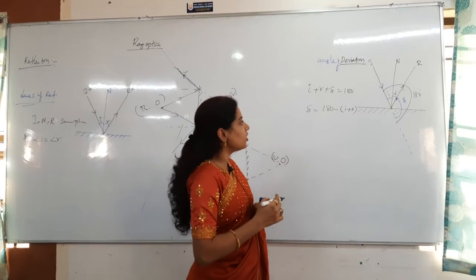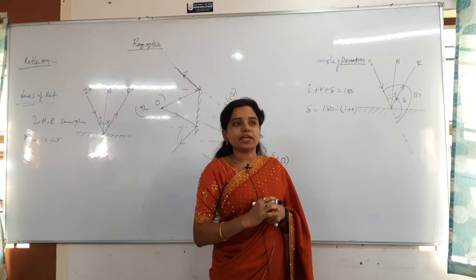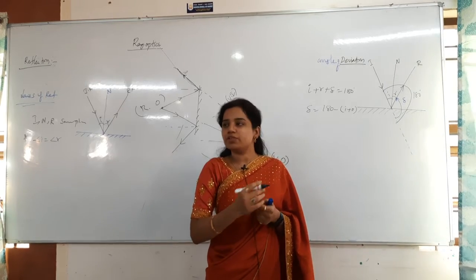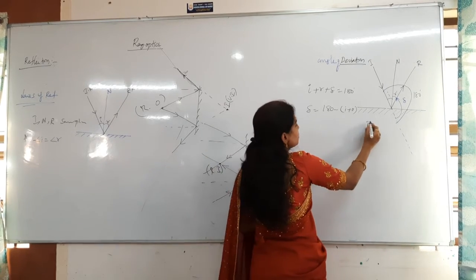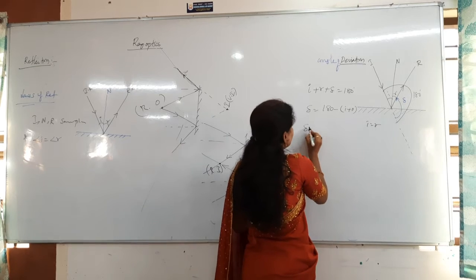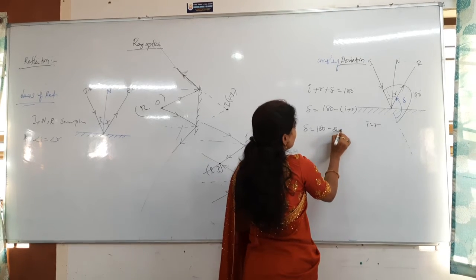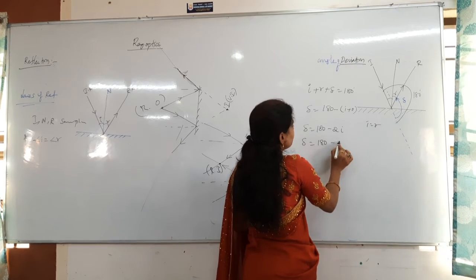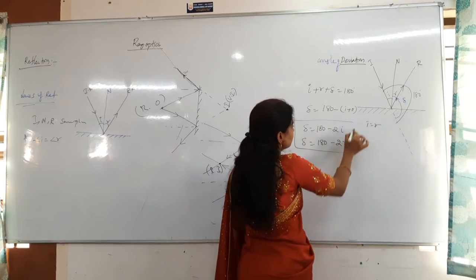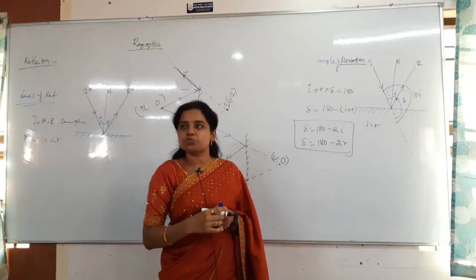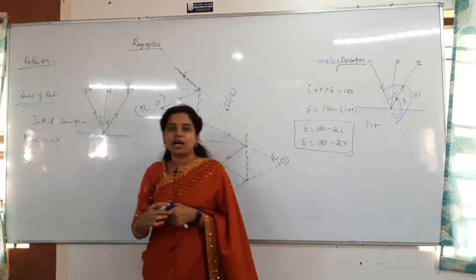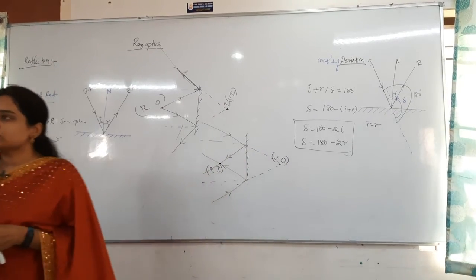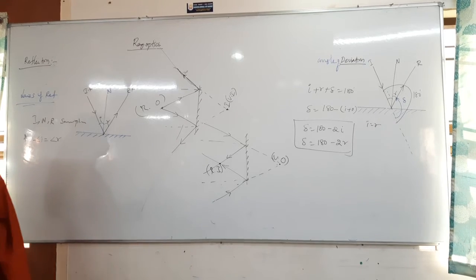But what do the laws of reflection state? Angle of incidence is equal to angle of reflection. So I is equal to R. Then what can I write? Delta is equal to 180 minus 2I. Otherwise, delta is equal to 180 minus 2R. Understand, right? Either is possible because I is exactly equal to R. Copy that. Angle of deviation.